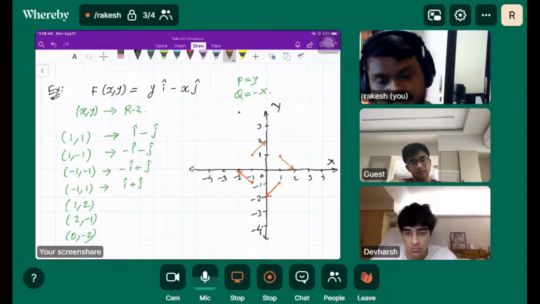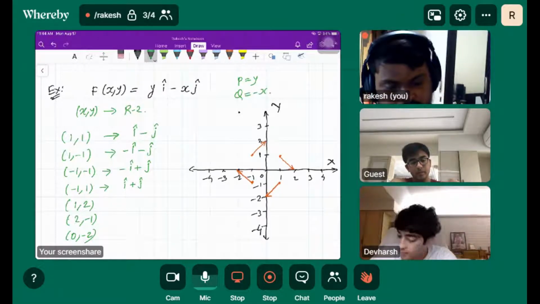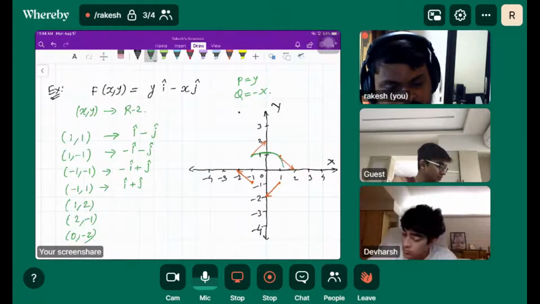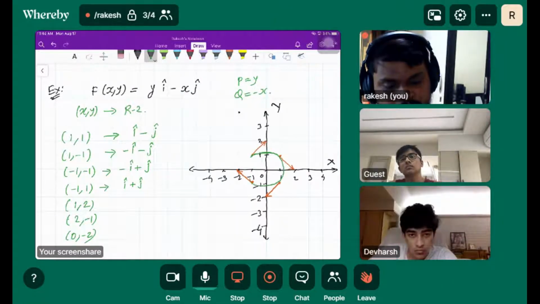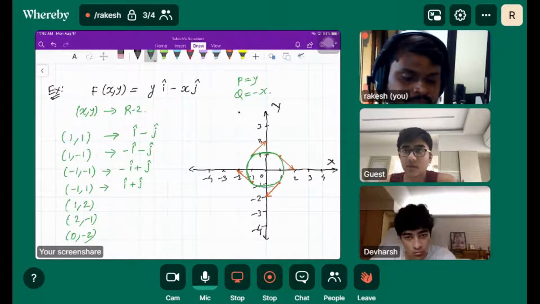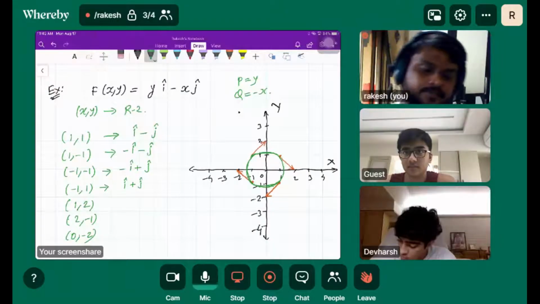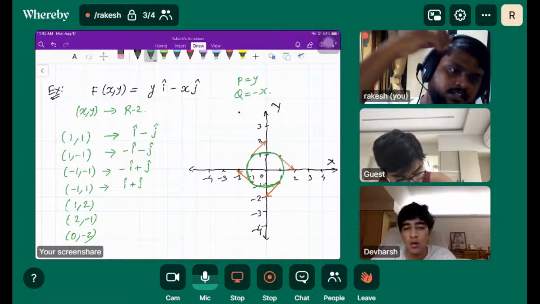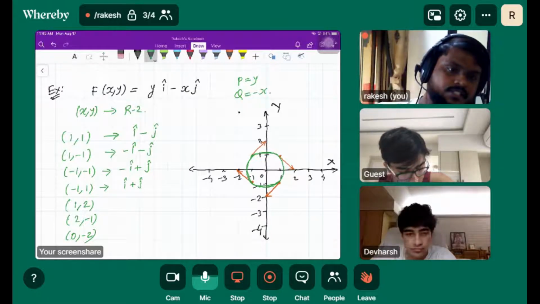If you look closely, these are basically tangent to this circle, isn't it? These vectors are tangent to this circle.